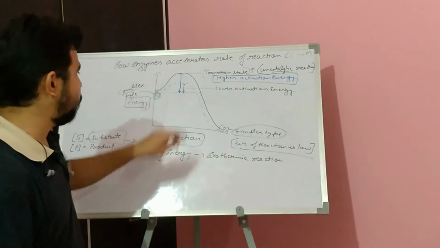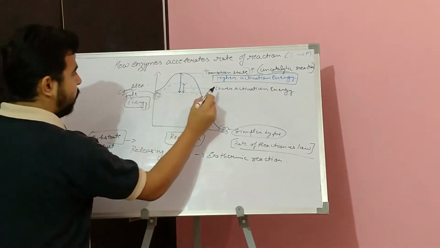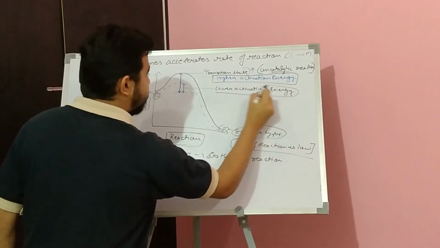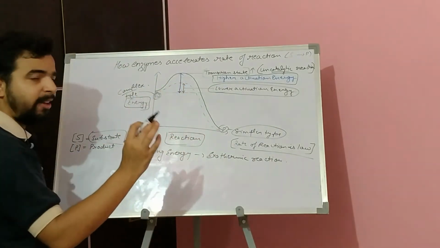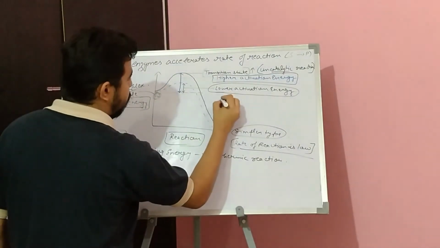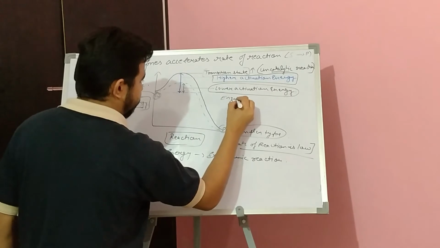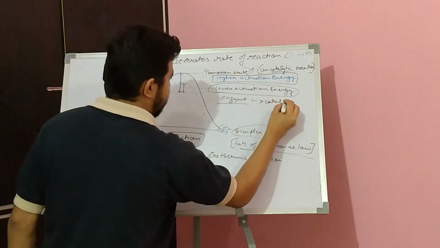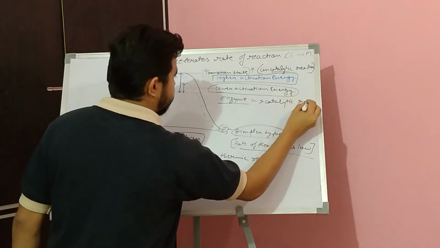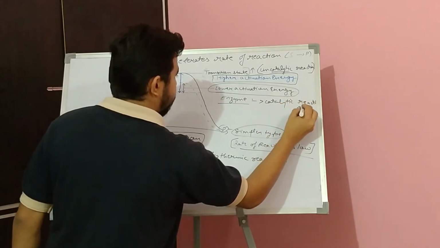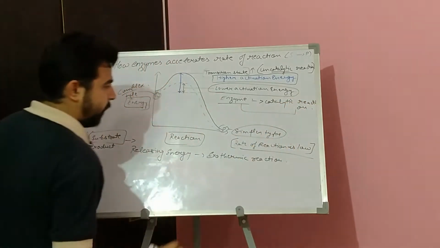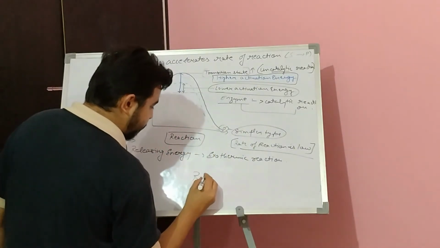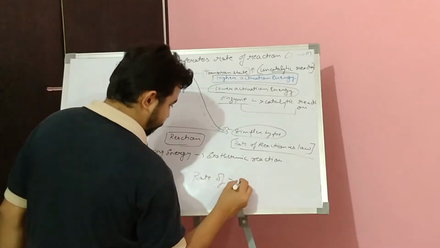Now in the second case we can see lower activation energy. Lower activation energy is because of the presence of enzyme. So this is known as a catalytic reaction. And what is it basically doing? It is increasing the rate of reaction.